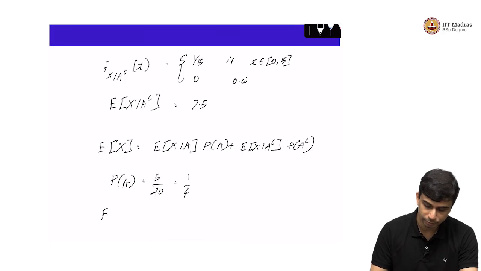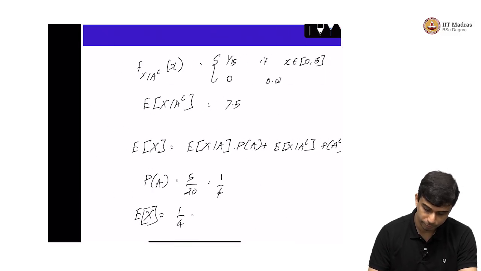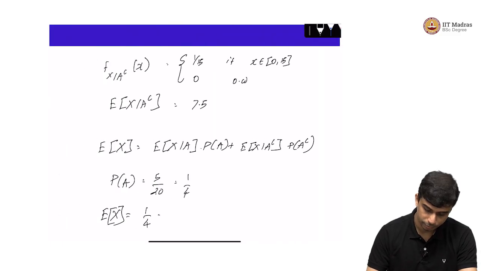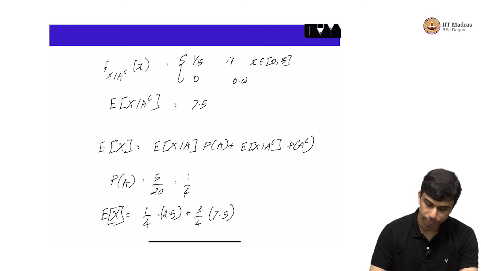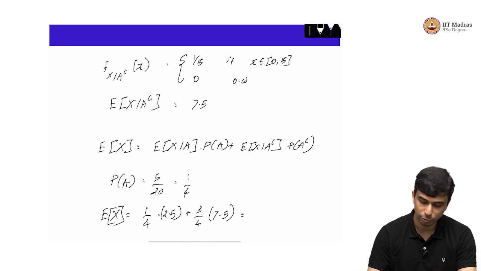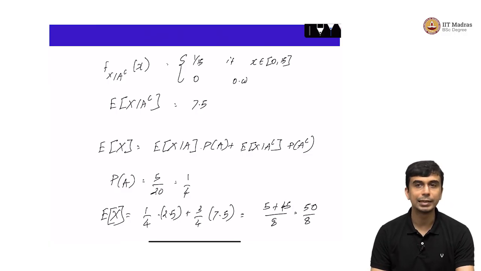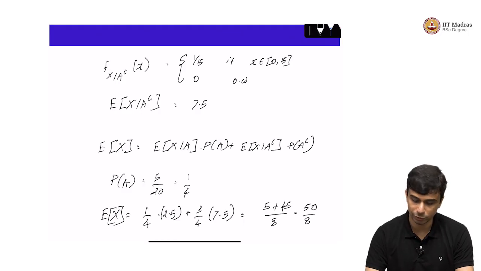So now we have E of x equal to 1 by 4 into 2.5 plus 3 by 4 into 7.5. What is that? Well, 1 by 4 into 5 by 2 plus 3 by 4 into 15 by 2, which is (5 plus 45) by 8, which is 50 by 8, slightly more than 6 minutes, which is 6.25 minutes.